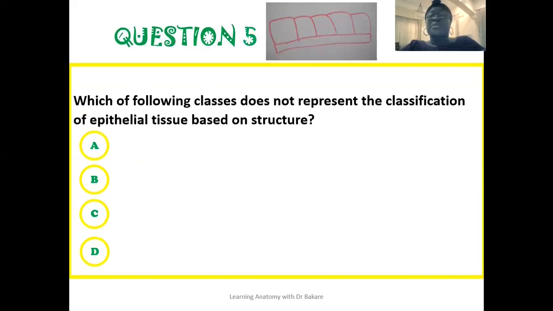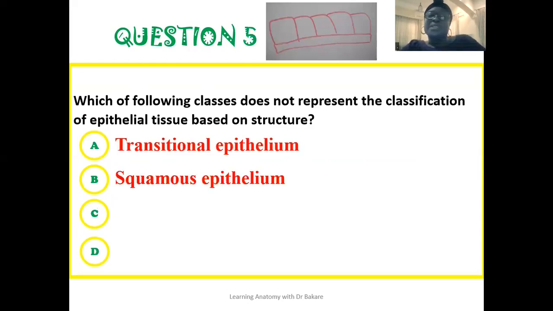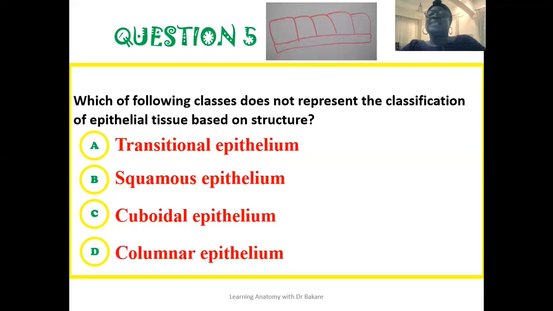The fifth question reads that which of the following classes does not represent the classification of epithelial tissue based on structure? Is it the transitional epithelium? Is it the squamous epithelium? Is it the cuboidal epithelium? Or is it the columnar epithelium?